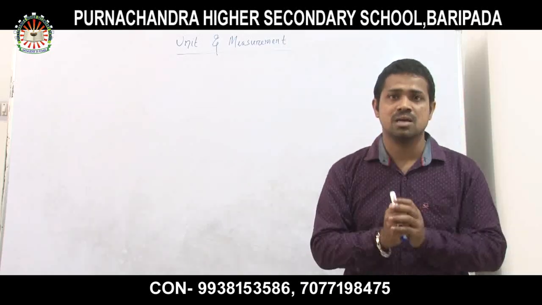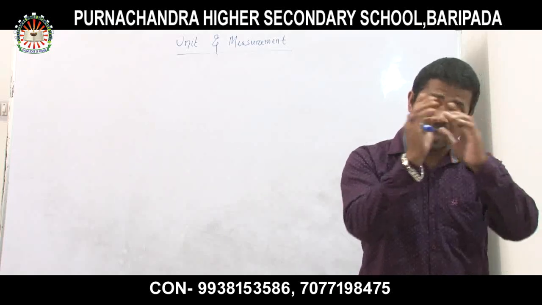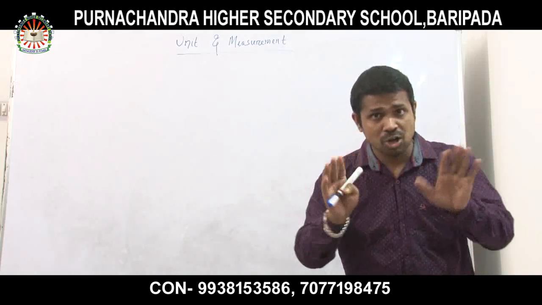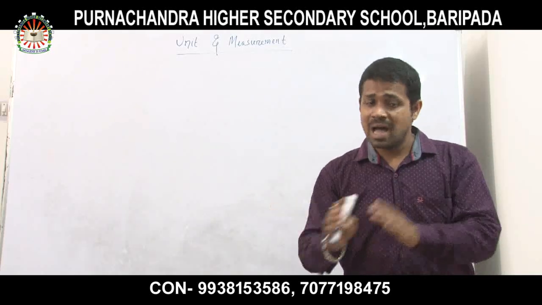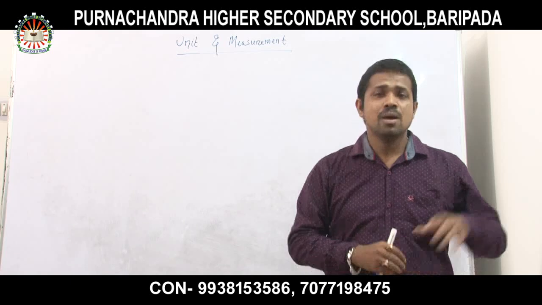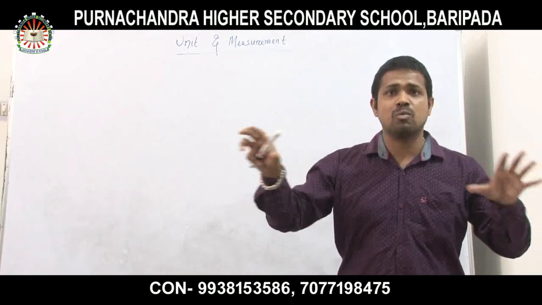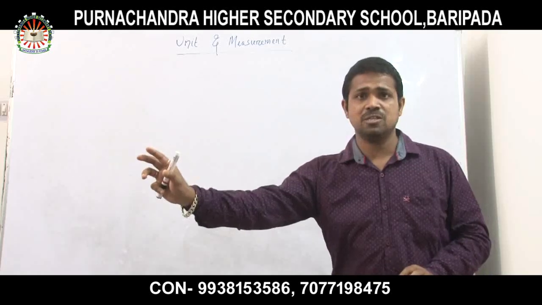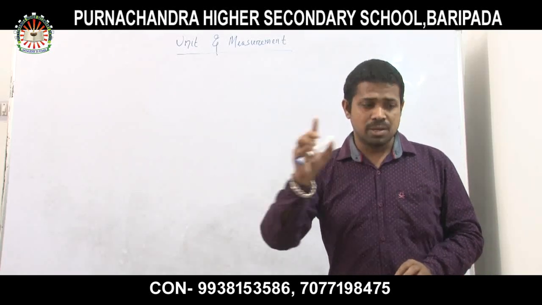Remember that. That means I have to compare the length with the length only. I cannot compare the length with mass. I cannot compare the length with time. Because these two are two different physical quantities. Time is a different physical quantity. Length is a different physical quantity. Remember that is so.